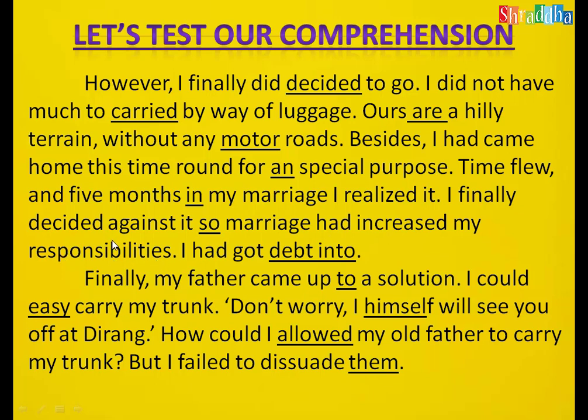Here the correct conjunction should be because, not so. Why has the decision taken place? Because marriage had increased my responsibilities. This is the reason. Before a reason, as I told already, there should be because, not so. So, because marriage had increased my responsibilities.